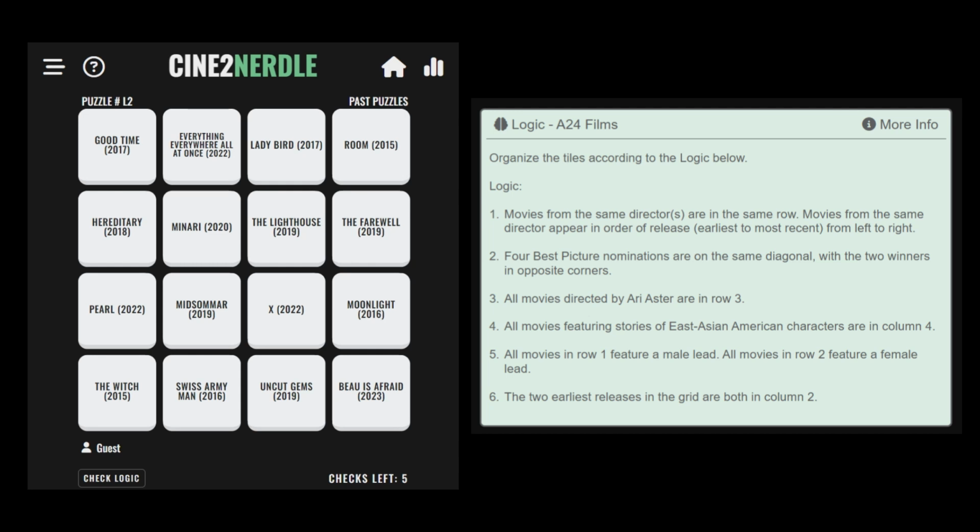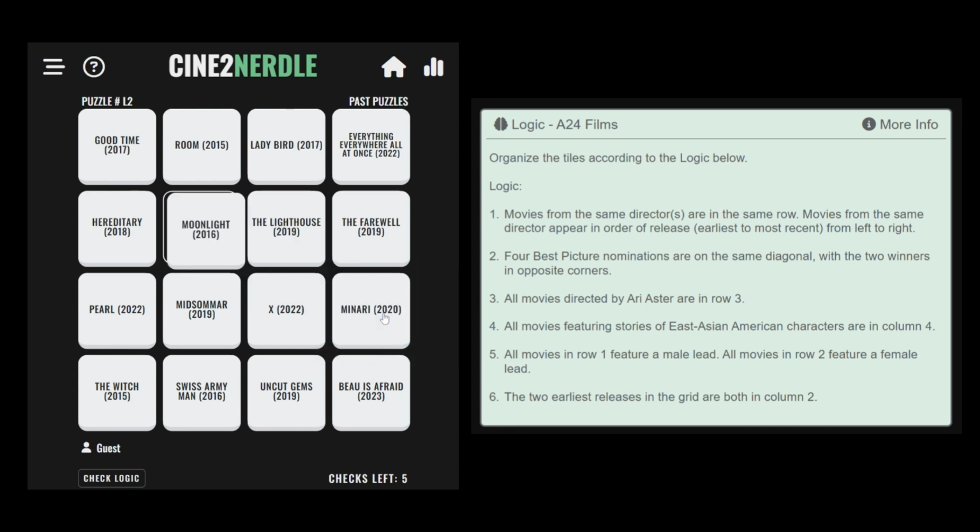This is the A24 film's logical explanation video. There are many ways to arrive at the solution of this puzzle without guessing. This is just one way. Starting with rule number 4, we can move all films featuring stories of East Asian American characters to column 4. These are Everything Everywhere All at Once, The Farewell, and Minari.